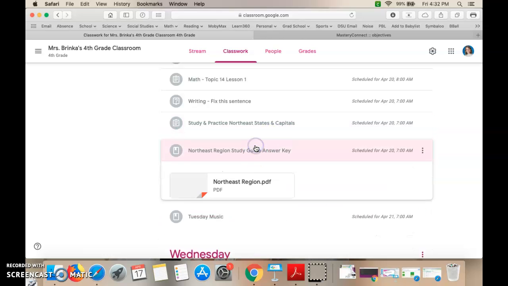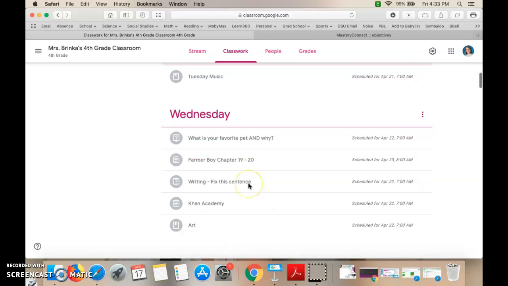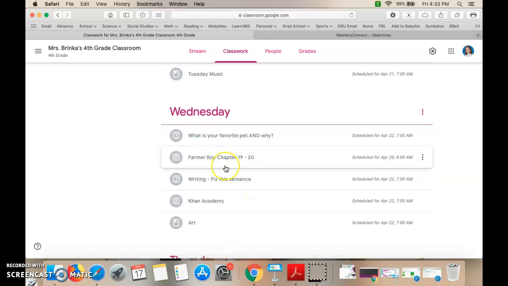Also, if you did your study guide last week for your Northeast region, the answer key is right here. You can use this answer key to help you practice your states and capitals. And then Tuesday we have music. Wednesday, we are going to be doing Farmer Boys chapters 19 and 20. We're fixing that sentence, and then for math, we're doing Khan Academy. And then you'll have art.